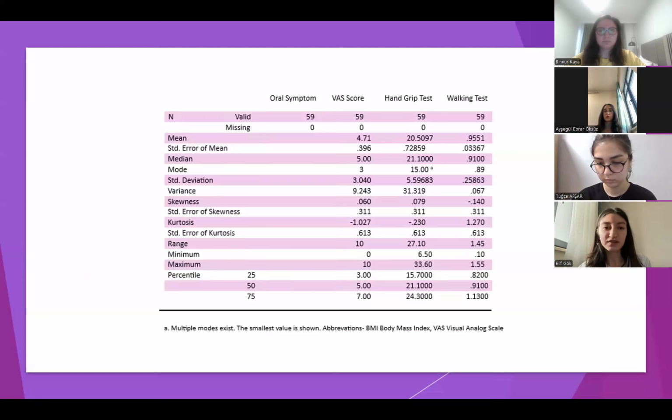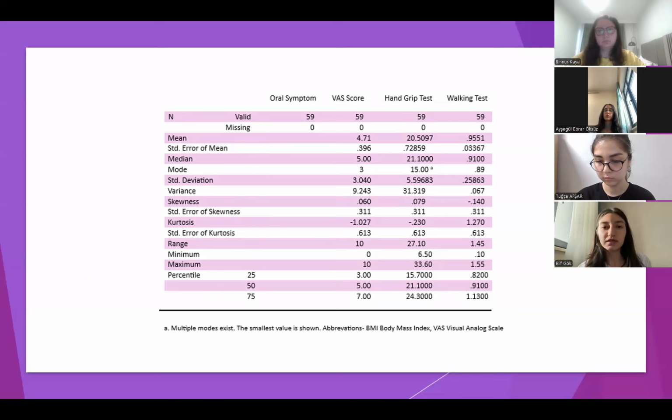When we look at the VAS score, mean value is 4.71. Average value is 5. Standard deviation is 3. Minimum VAS score is 0. Maximum VAS score is 10. Range between minimum and maximum is 10. For percentile, half of the patients feel a VAS score under 5.